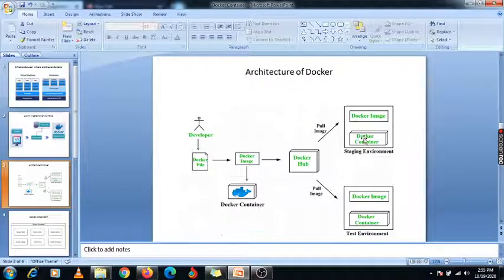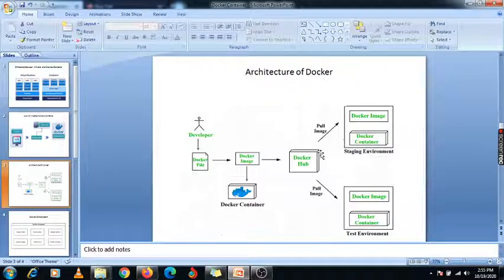Whatever environment you are using, suppose this is your staging environment, this is your testing environment, basically this container we are using for testing purposes. So whatever applications you want to test, you can use this Docker concept, okay.